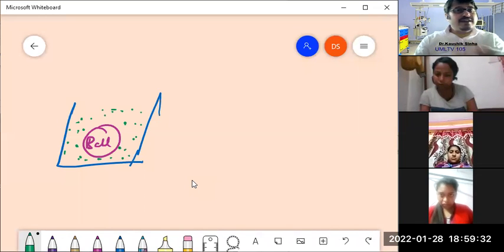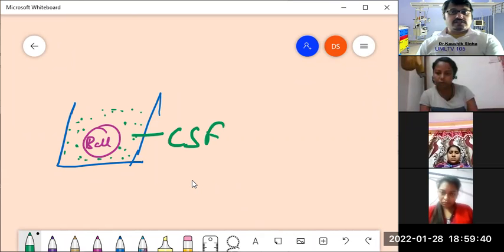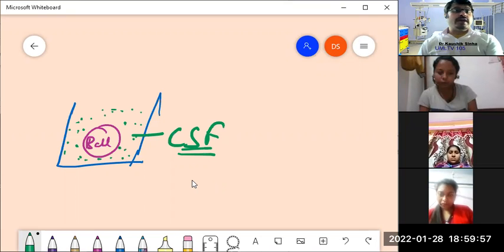No, why? Because these green dot fluids are present, and that green dot fluid in the brain is known as what? It is known as the CSF, the cerebrospinal fluid. Did you understand how cerebrospinal fluid contributes to something called buoyancy? Okay, so this concept is known as buoyancy. So with the help of this buoyancy, what happens? It acts as a kind of protection to the brain.